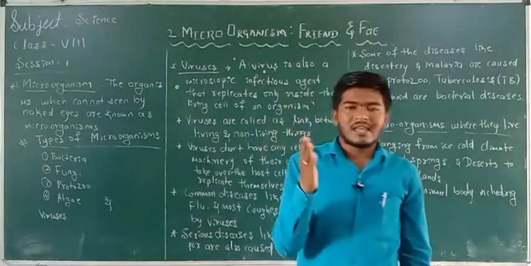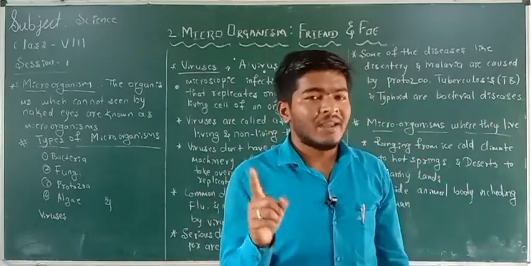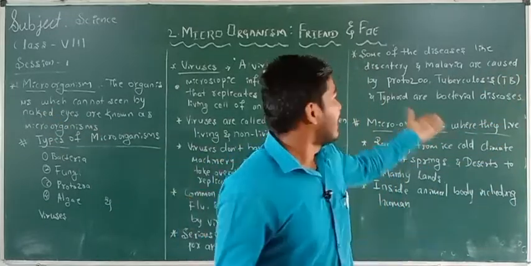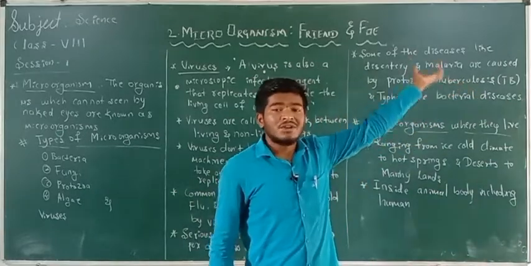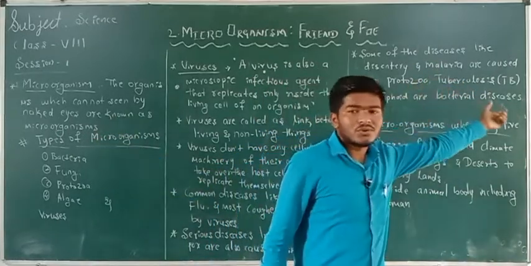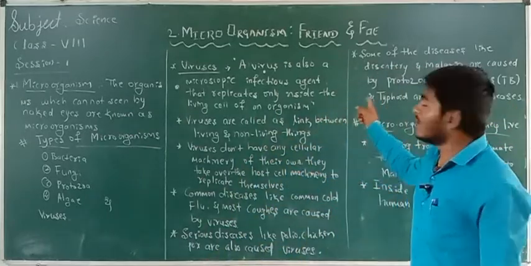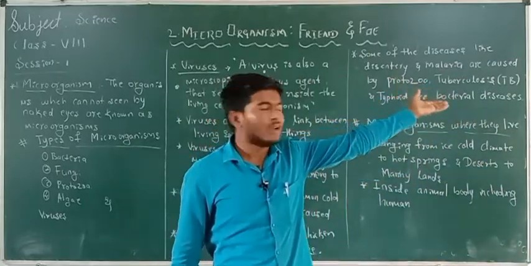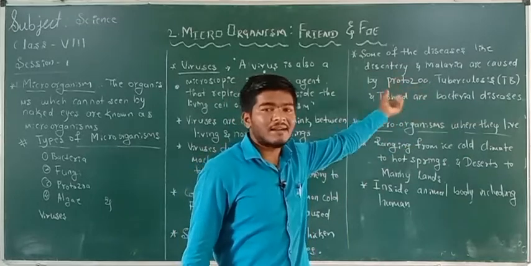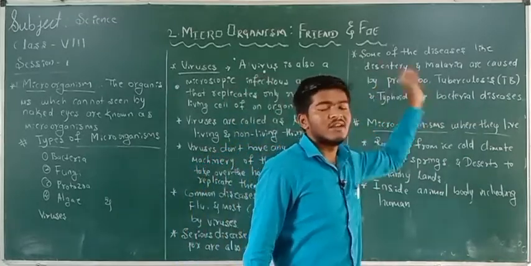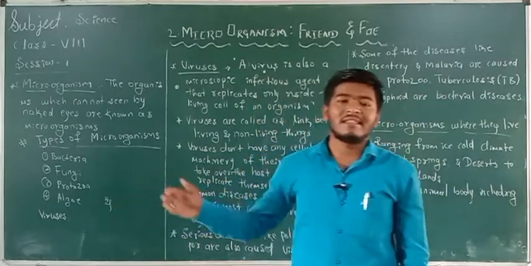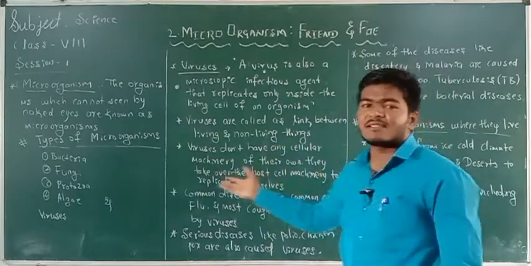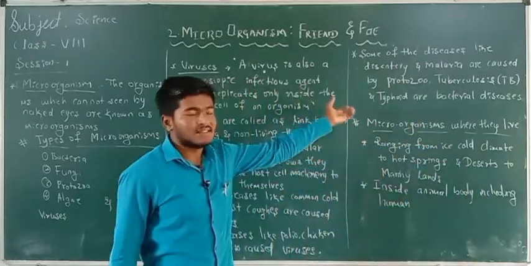You have to remember this, because in your examination they are going to ask a one-mark question. Dysentery and malaria are caused by a dash. They are going to give a fill in the blanks question: dysentery and malaria are caused by which microorganism? It is caused by protozoa. And TB, tuberculosis, and typhoid are caused by a microorganism called bacteria. These are the bacterial diseases and these are the protozoan diseases. So not only viruses cause diseases, but some bacteria also cause some of the diseases.